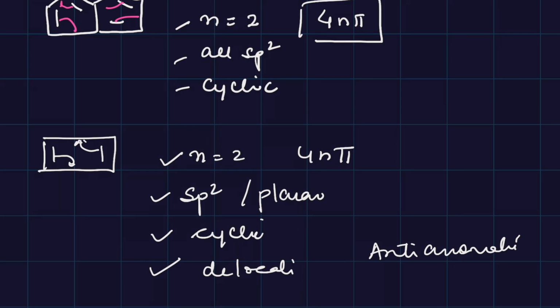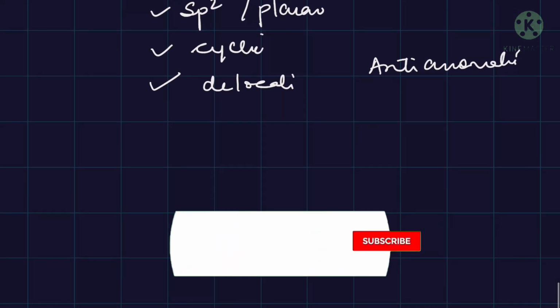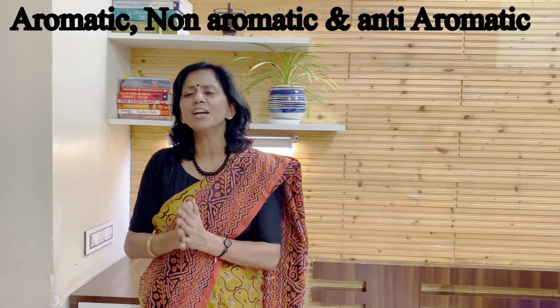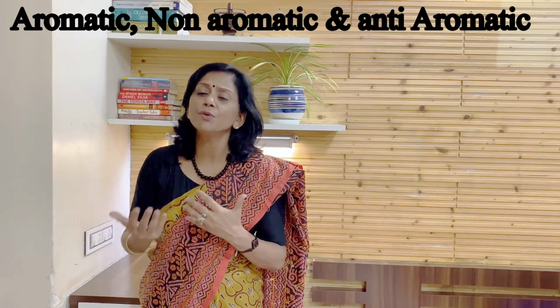Right? So these are a few examples with the help of which you can find out whether a compound is aromatic, anti-aromatic or non-aromatic. So that was all about aromaticity. We did talk about anti-aromatic and non-aromatic, although it is not there in NCERT, but I just thought it will give you a good comparison of all the organic compounds.